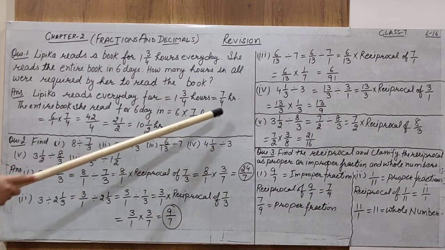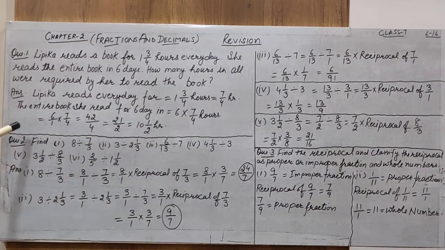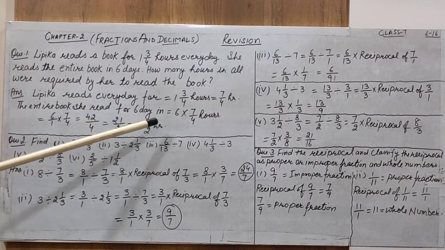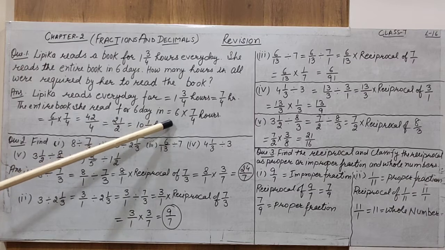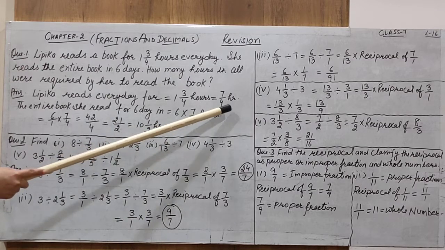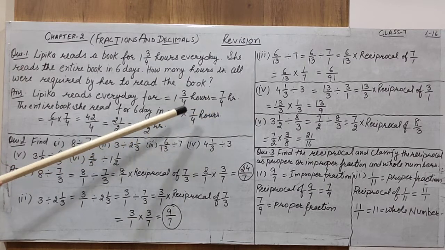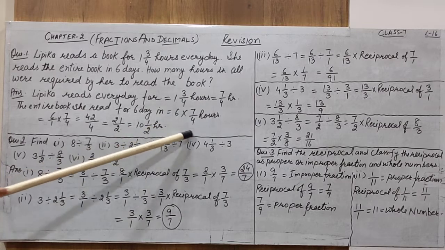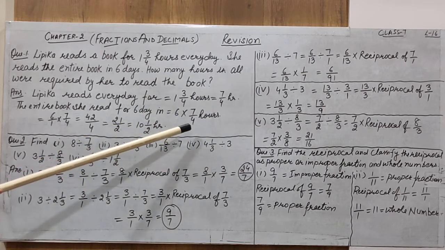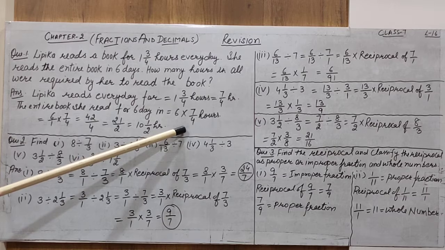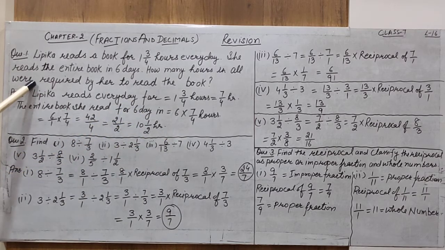So the result is 7/4 hours. Now, the entire book she read for 6 days. In how many hours? You have to multiply the number of hours for one day with the 6. By this multiplication, you get the number of hours used to read the entire book.